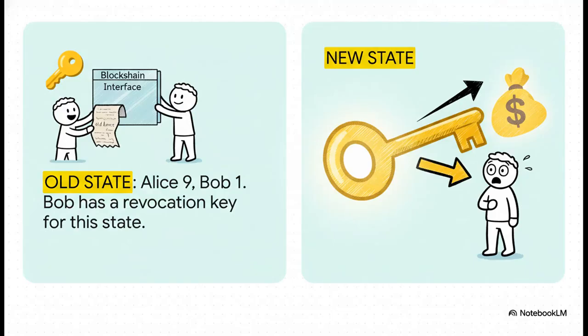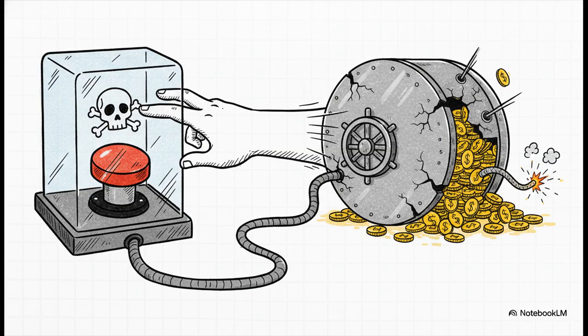Here's how that actually works. When they move to a new balance, say from state 1 to state 2, they exchange the revocation key for state 1. So if Bob tries to cheat and broadcast that outdated state 1, Alice now has the special key for it. And that key lets her immediately take all of the money in the channel as a penalty for him trying to cheat. And that is the aha moment.